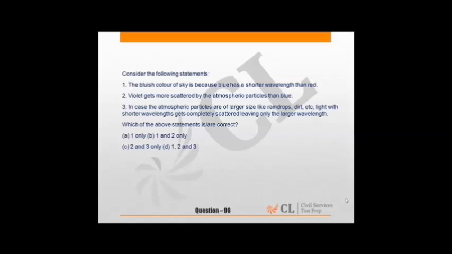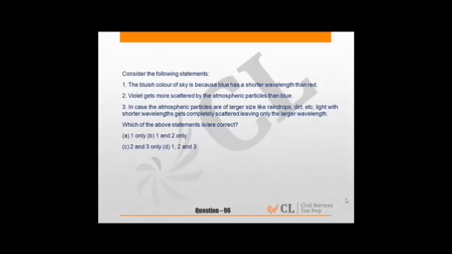This is talking about the bluish color of the sky: it is because blue has a shorter wavelength than red. This is true. Violet gets more scattered by the atmospheric particles than blue. This is true. In case the atmospheric particles are of larger size like raindrops, dirt, etc., light with shorter wavelength gets completely scattered, leaving only the larger wavelength. This is not true,